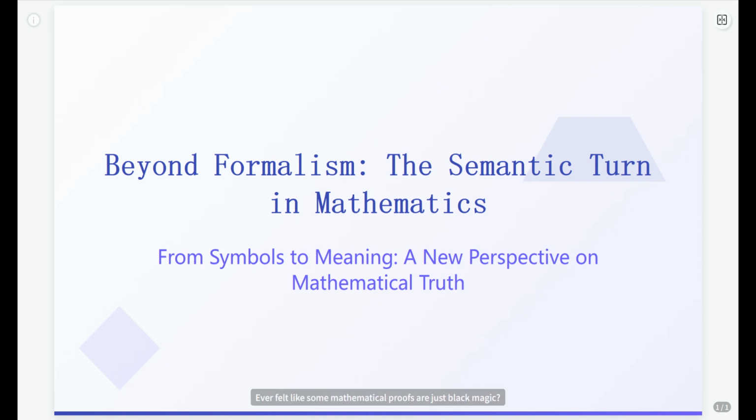Ever felt like some mathematical proofs are just black magic? You follow the steps, they check out, but the insight? Missing. What if the real story isn't just the logic, but the meaning behind it?